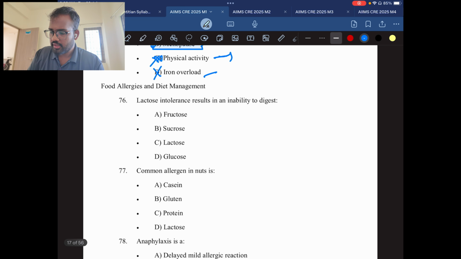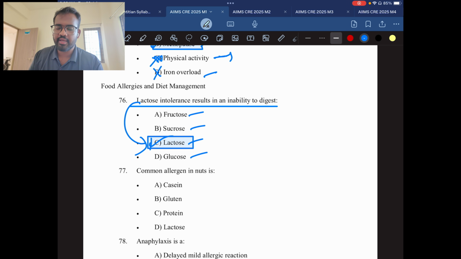Question number 76. Lactose intolerance results in inability to digest fructose, sucrose, lactose, glucose. This is also a very easy question. The answer is C, lactose. See, in the question itself they have the answer.